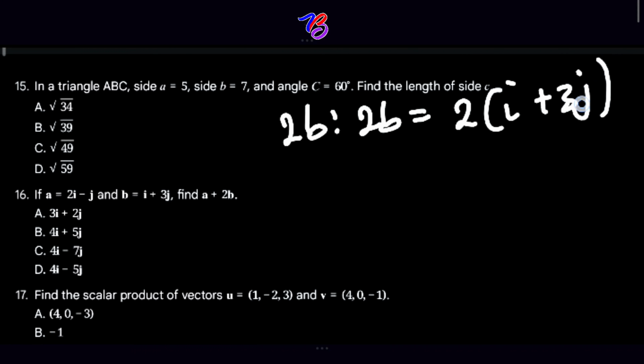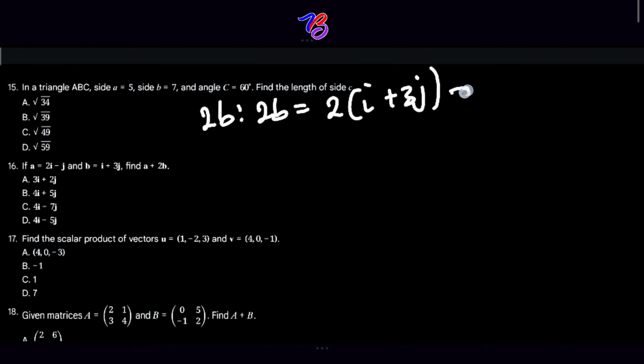Are you following? That is our b, i plus 3j, if you substitute. Then this will now tend to 2i, if you open the bracket, plus what? 6j. I hope you are getting this.